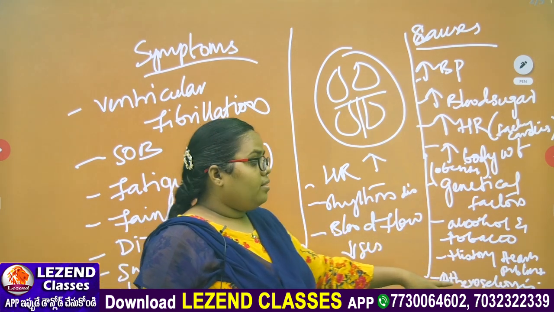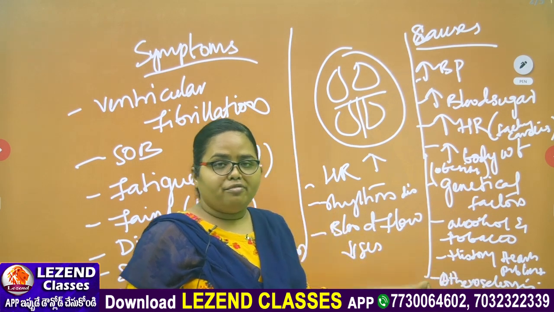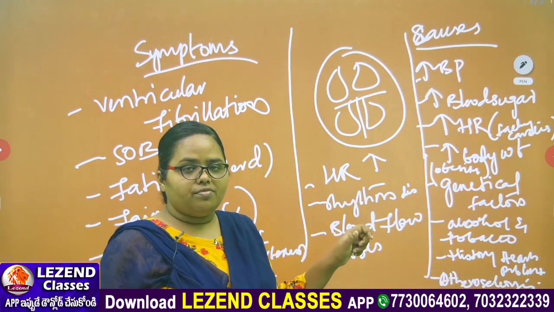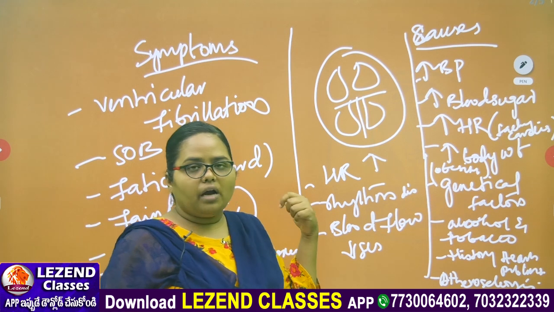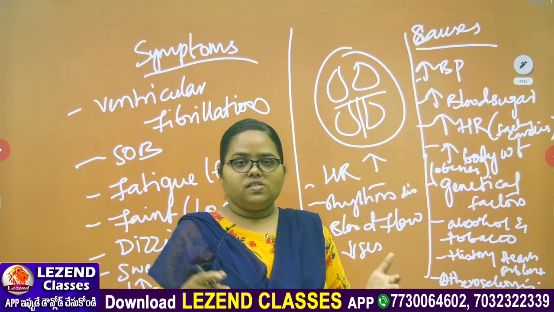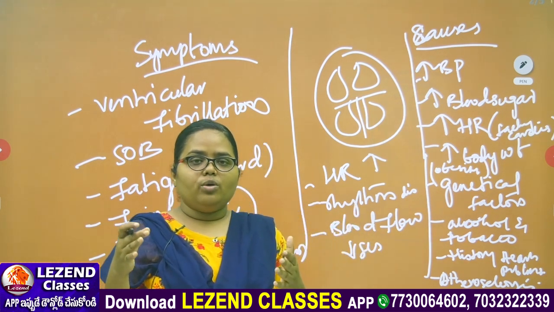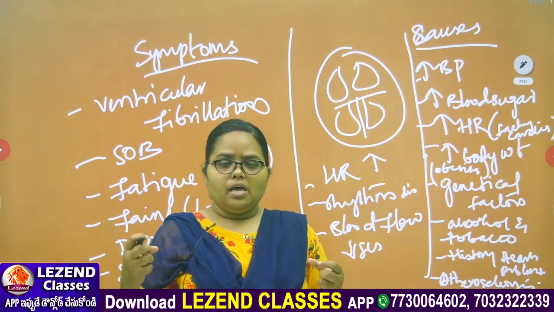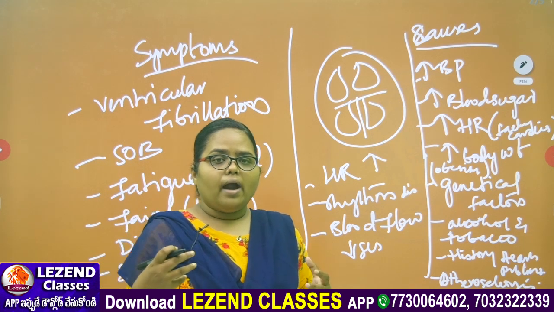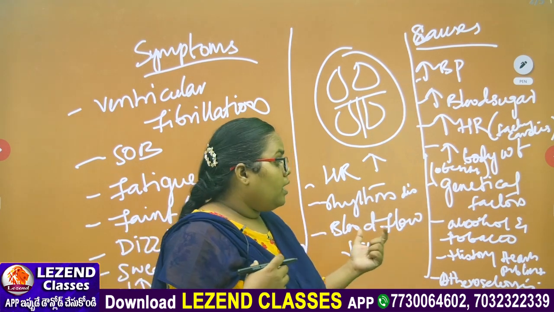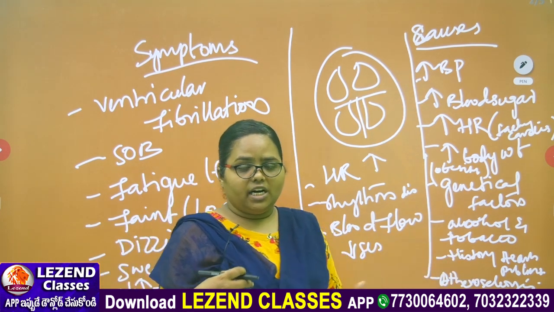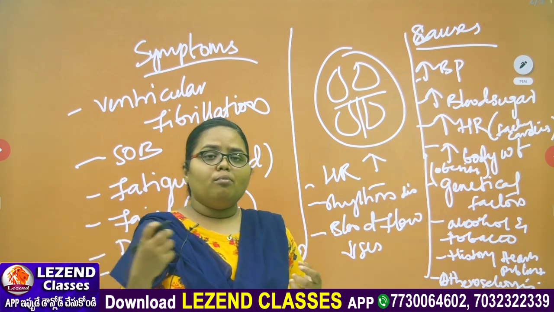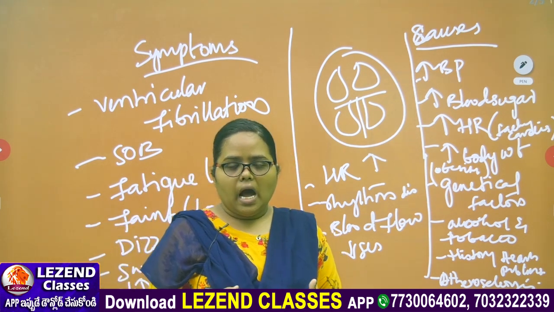Okay, and atherosclerosis means build-up of fat at the walls of the arteries, which can lead to heart failure. Why? Because the fat content present at the walls of arteries builds up more, and because of high levels of cholesterol in the body, more cholesterol builds up at the walls of the arteries.